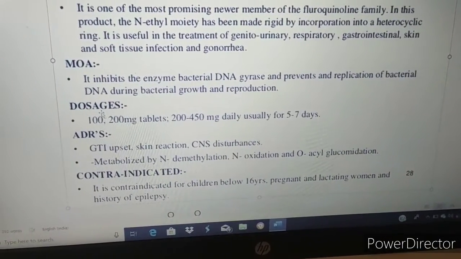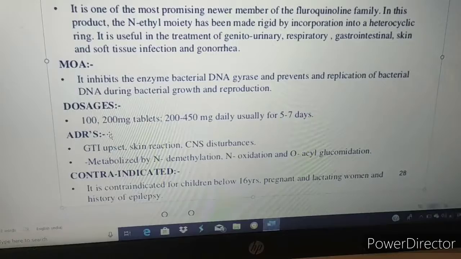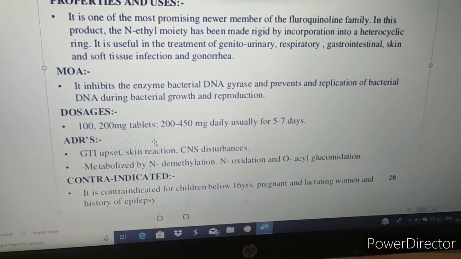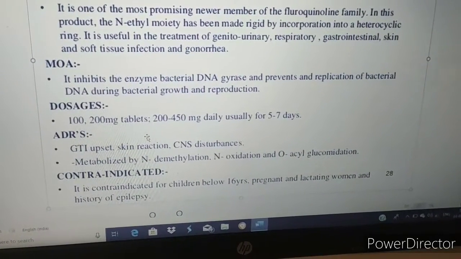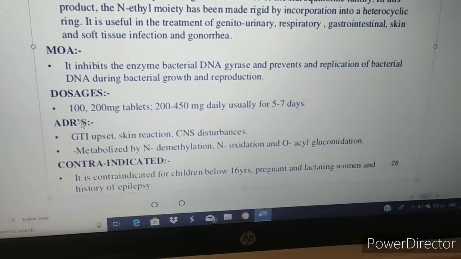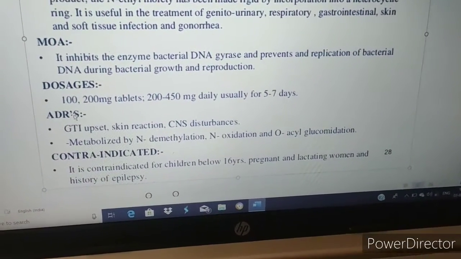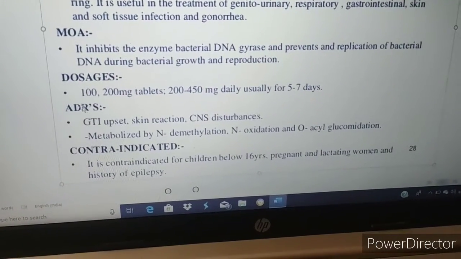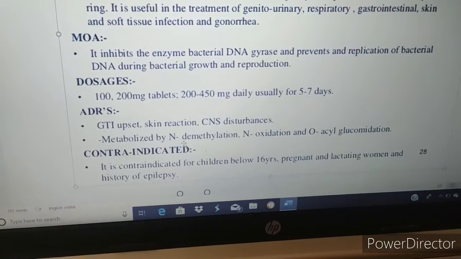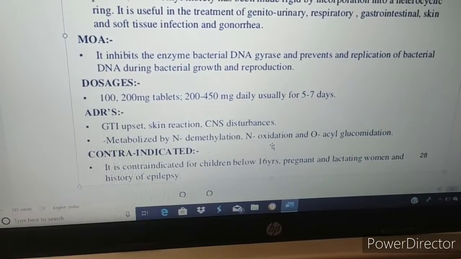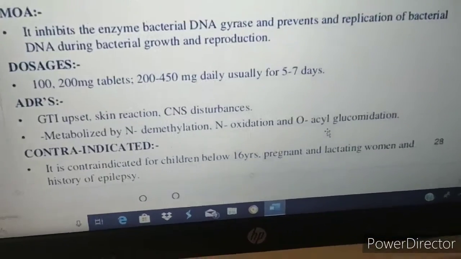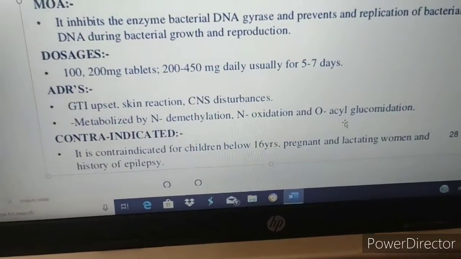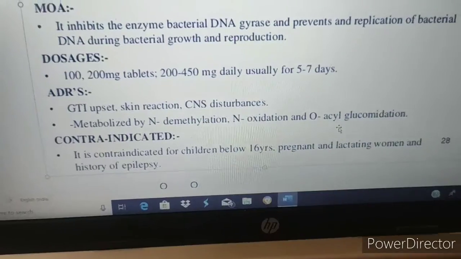If we talk about the doses, then 100 to 200 mg tablet, 200 to 450 mg daily, usually for 5 to 7 days. If we consider the adverse drug reactions: GIT upset, skin reactions and CNS disturbance. This drug is generally metabolized by N-demethylation, N-oxidation and O-acyl glucuronidation. Generally, these are all phase 2 reactions.